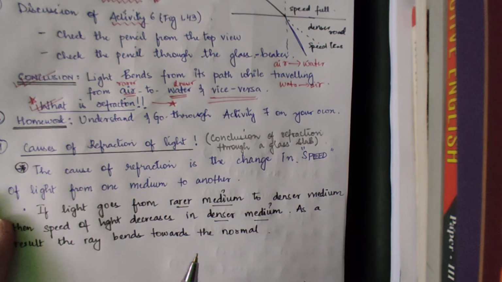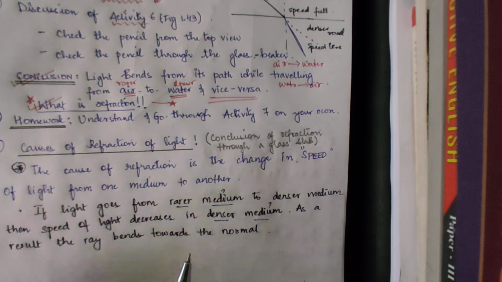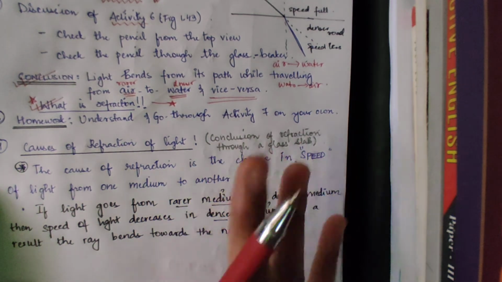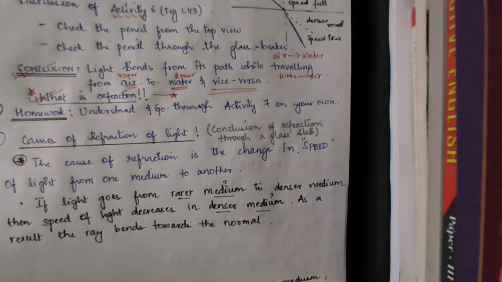So the next topic is causes of refraction of light. What causes the refraction of light? Why do you think there is refraction of light? Why do you think this light bends? This light ray bends when it travels from one optical medium to another.